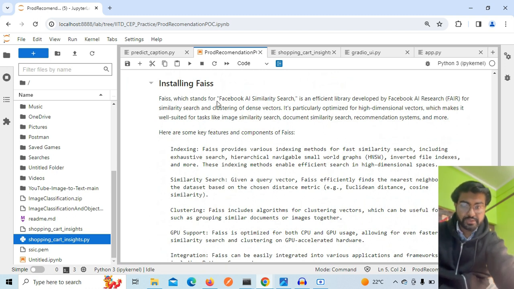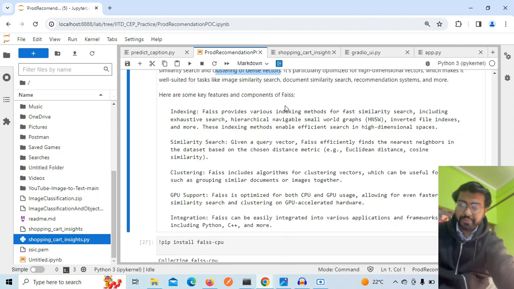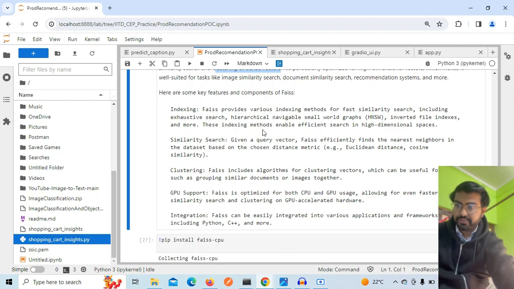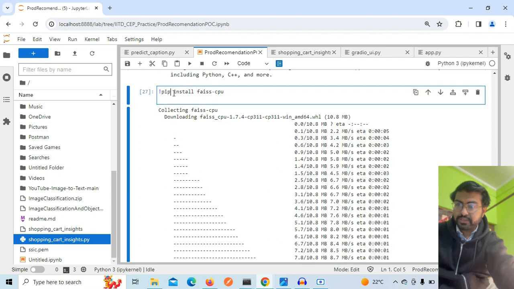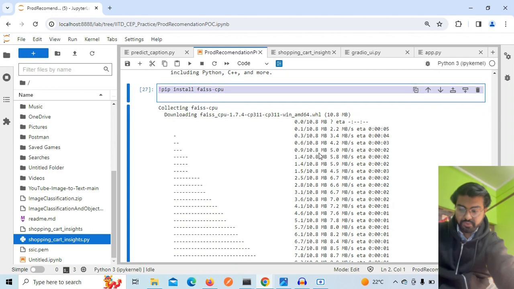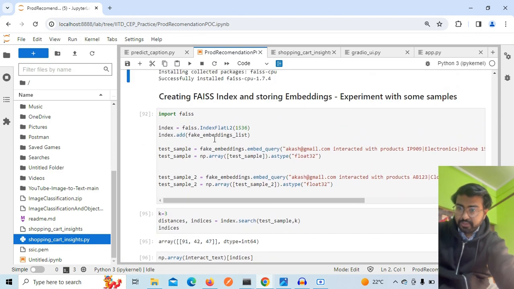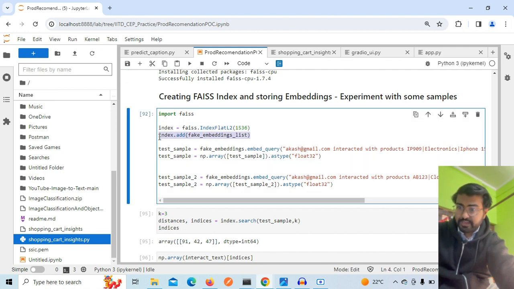For the database I have used FAISS, Facebook's library, to store dense vectors. High dimensional vectors can be stored in FAISS. I am using the FAISS CPU version because the GPU is not so strong on my laptop. Now I am creating the index with the 1536 dimensions that I was talking about. OpenAI uses 1536 dimensional vectors, and I am storing them in this FAISS vector storage.